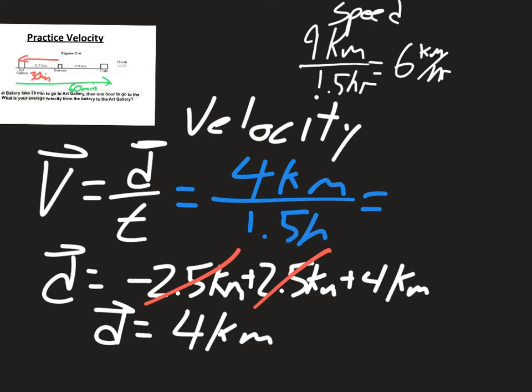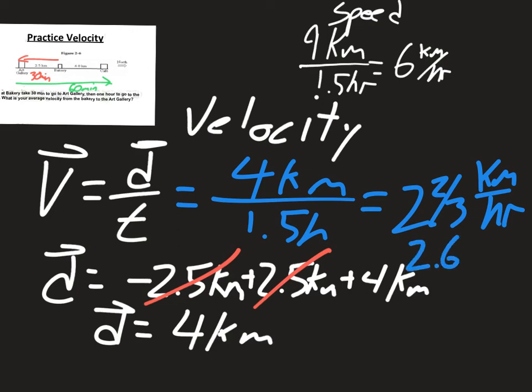Well, that's only going to take me, well, actually it's going to go 1, 2, and 2/3. So 2 and 2/3 kilometers an hour. Or if you know how to write that in decimals, that's 2.67 repeating kilometers an hour.